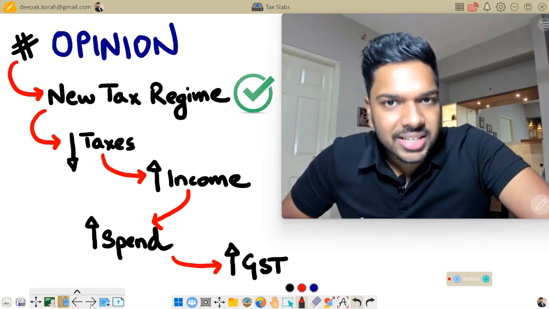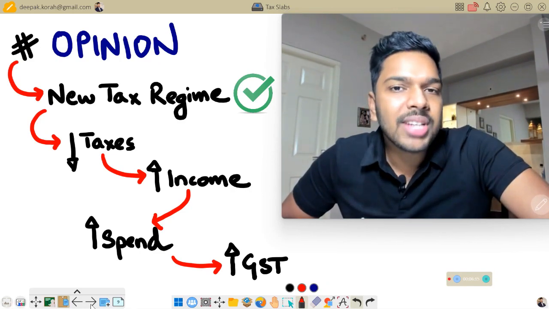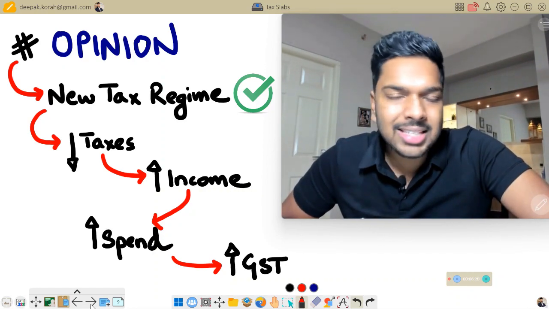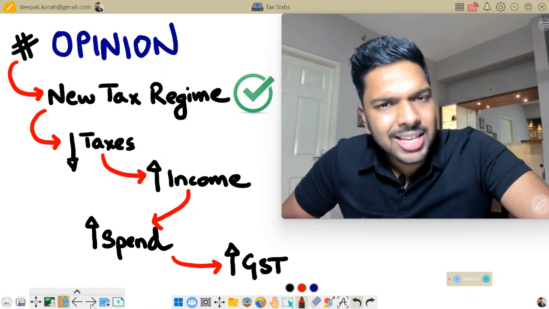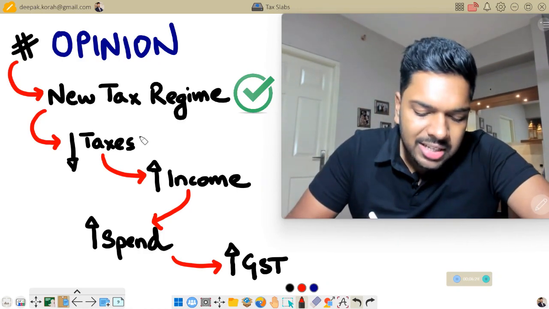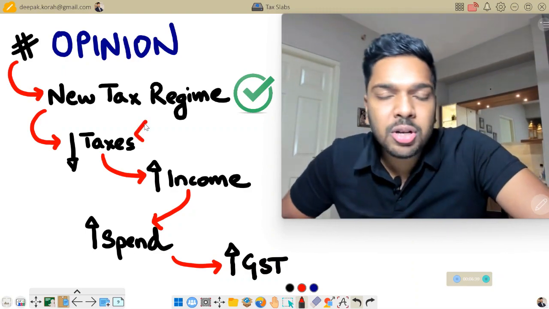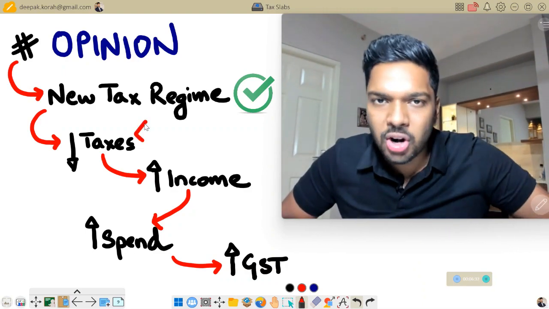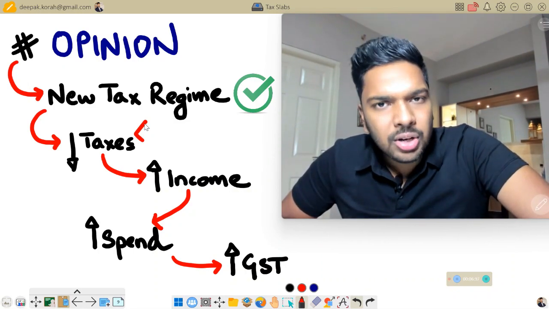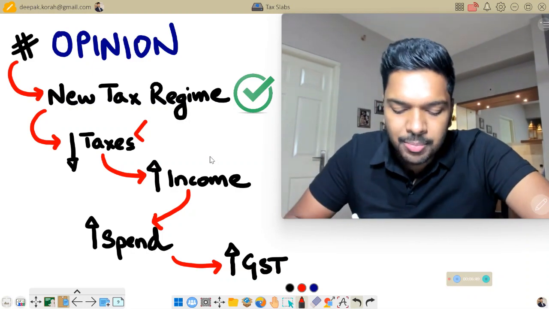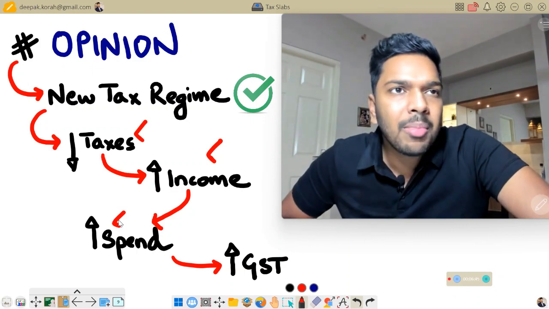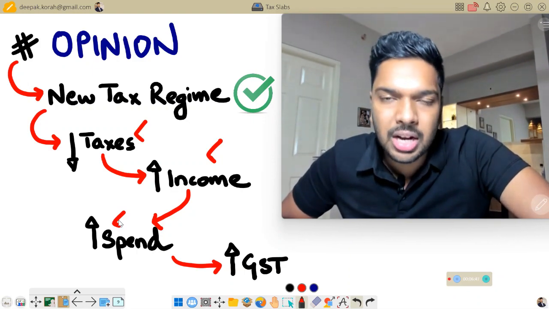Well, in my opinion, the government is gunning towards the new tax regime. They're telling you to come to the new tax regime because they brought about the revision of the tax slabs and tax rates and all that. They're saying that, look, if you come to the new tax regime, you end up spending less on taxes because your tax slabs have gone up and your tax rates have gone down. Because the tax outlay will be less, you will have more disposable income in your hands with which you can buy a multitude of products and services, thereby improving the economic condition of the state or the country.